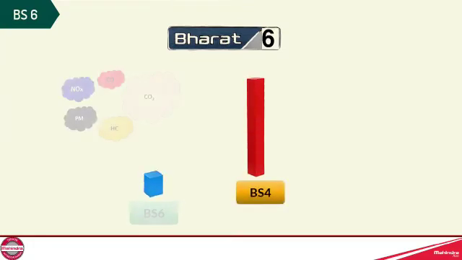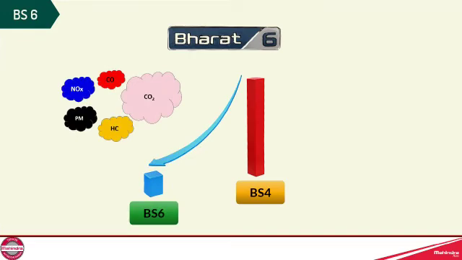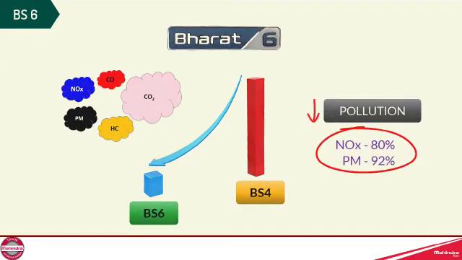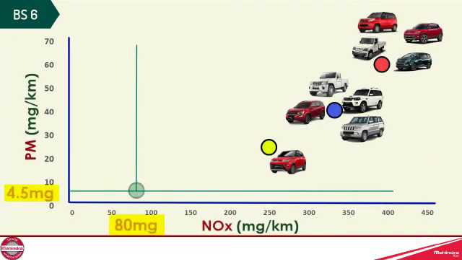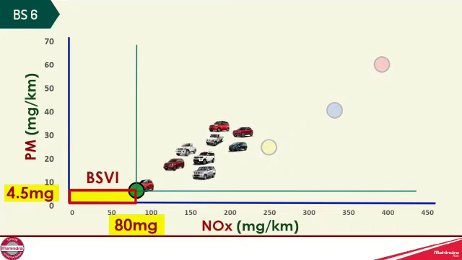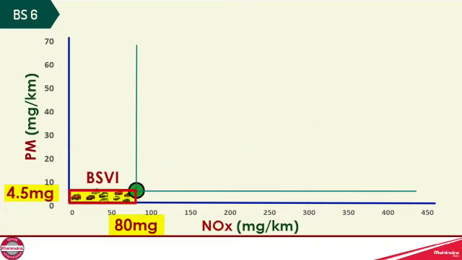What is BS6? The BS6 emission standard is the sixth iteration of the emission norm, and comparatively, it is a substantial leap in terms of reducing pollution compared to the outgoing BS4. The BS6 norms are so tight on NOx and PM that there is a small narrow window at the left bottom side. If we have to sell vehicles in India, all our vehicles need to fit in that small narrow window.